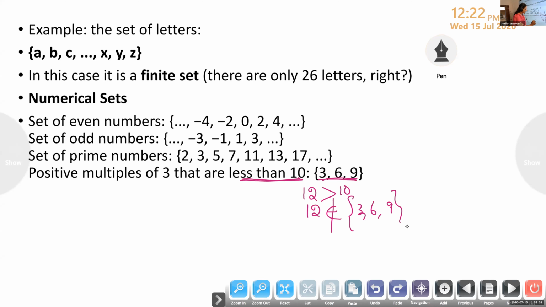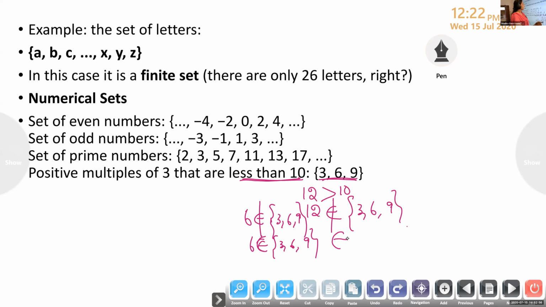So now look at here, 6. 6 belongs to the set. Okay, does not belong or belongs? What do you have to write? Then the first, it belongs. 6 belongs. Belongs means this symbol only we will write. 3, 6, 9. 6 belongs to this set. Belongs means we will write a symbol like this. Okay, belongs. This is does not belong. Okay, up to this we have learned in the last class.